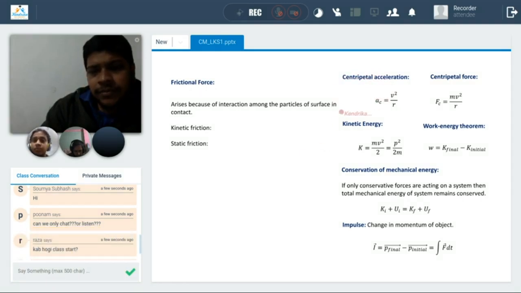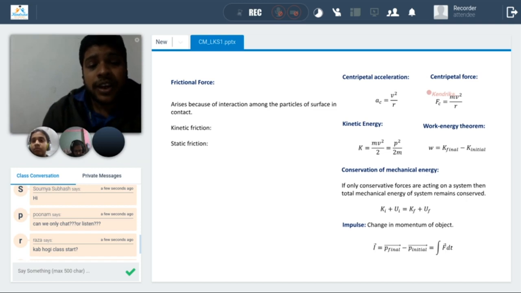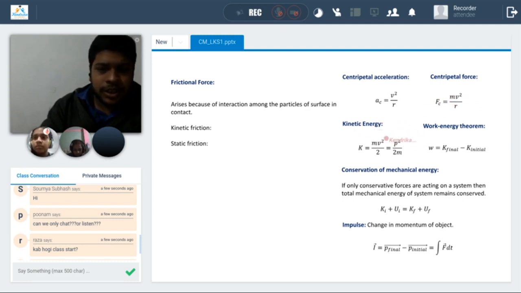Then centripetal acceleration and centripetal force. In uniform circular motion, there is a force which acts towards the center, and that formula is given by this, the centripetal acceleration. This is the force. Kinetic energy we can write in terms of this or this formula, sometimes we need to use one, sometimes the other. The work energy theorem is this: work done is kinetic energy final minus kinetic energy initial.